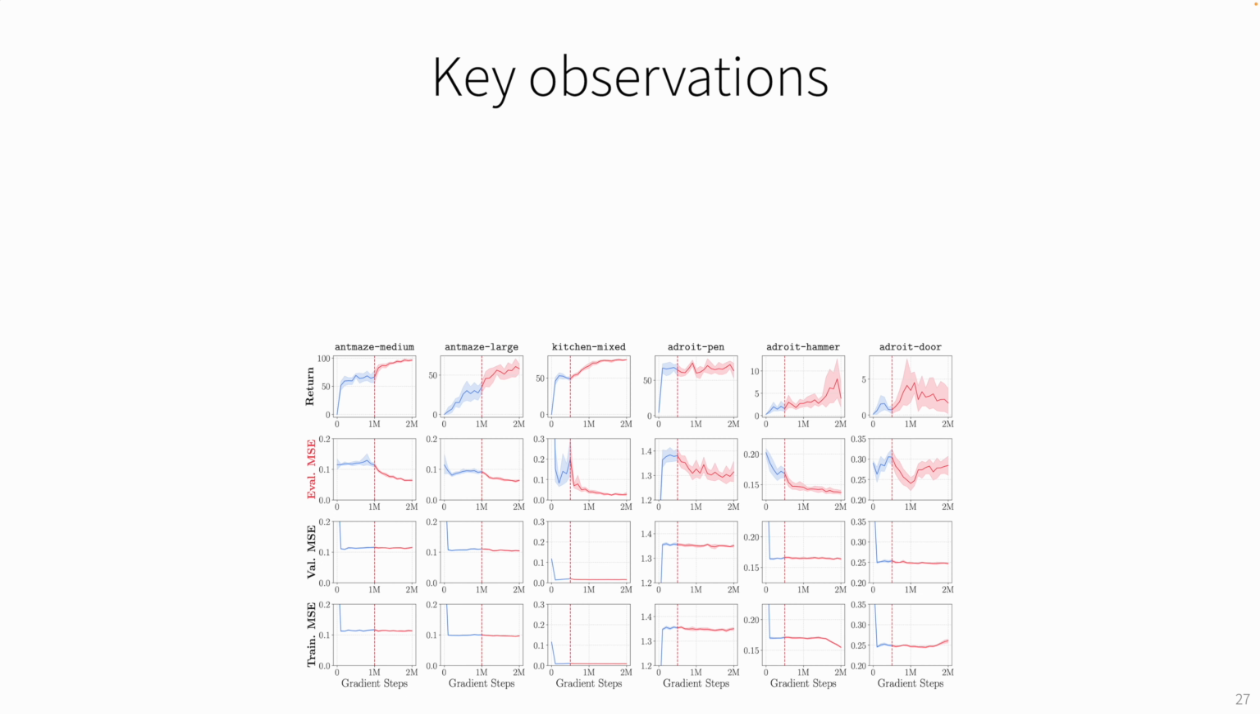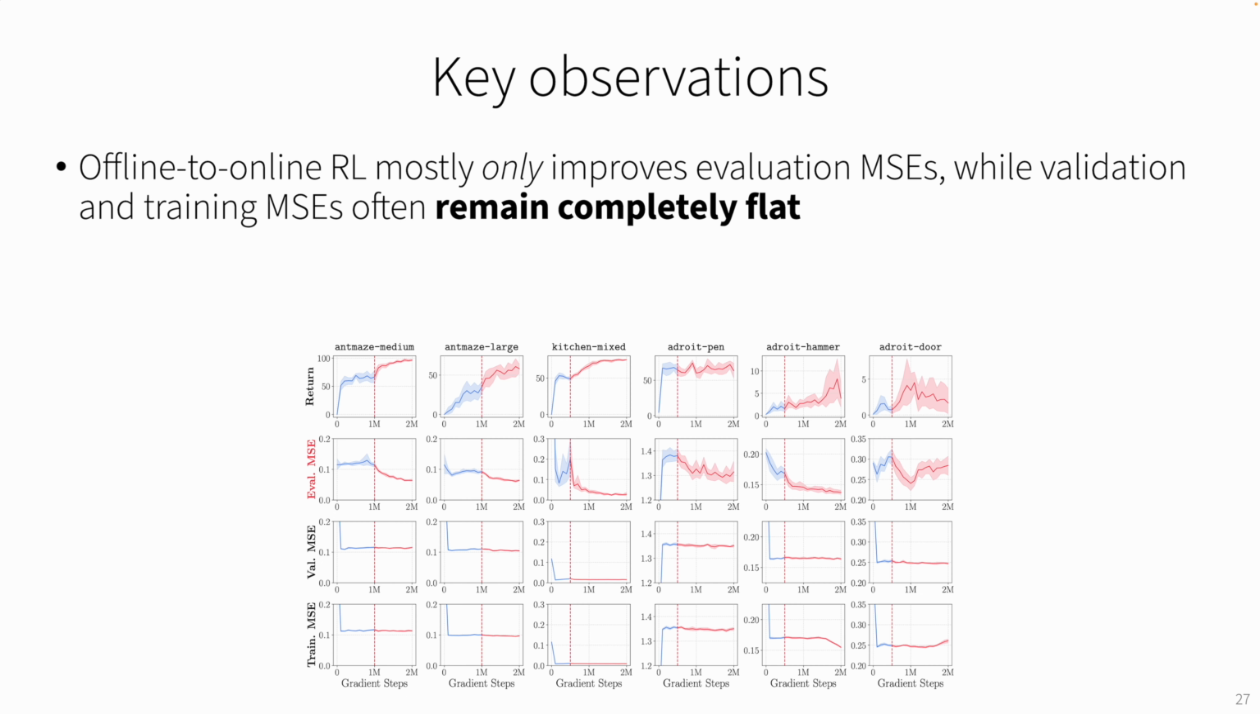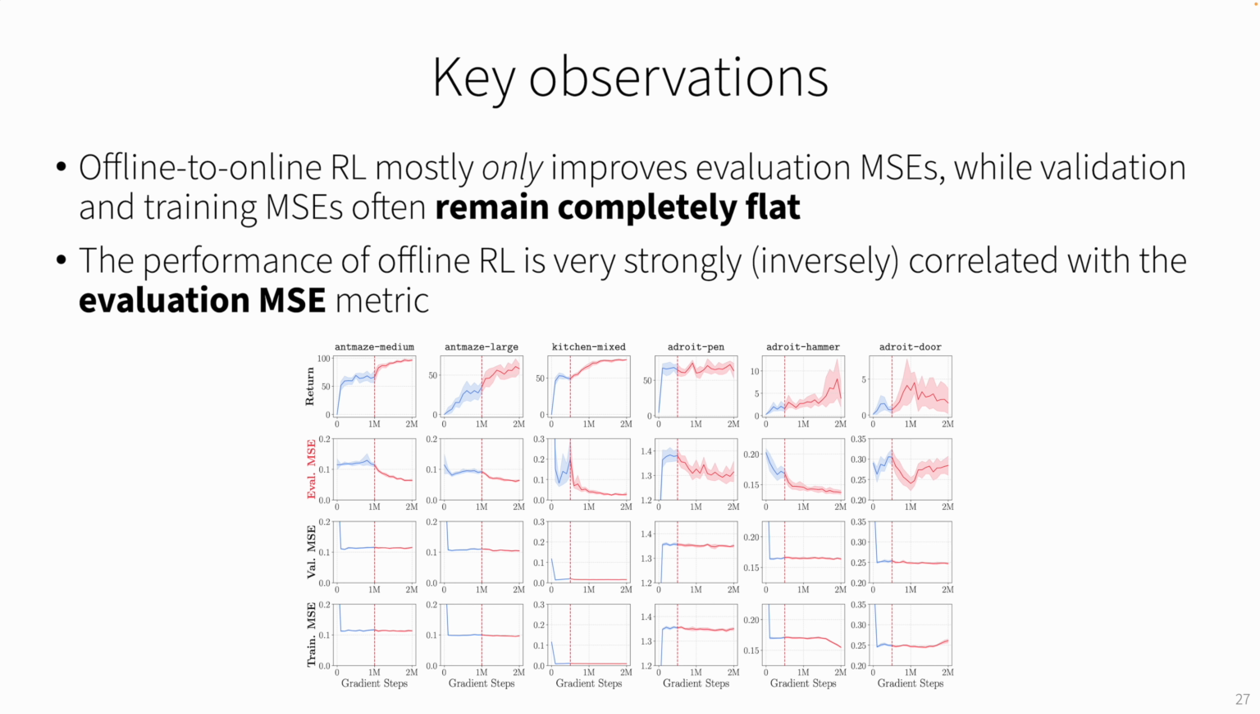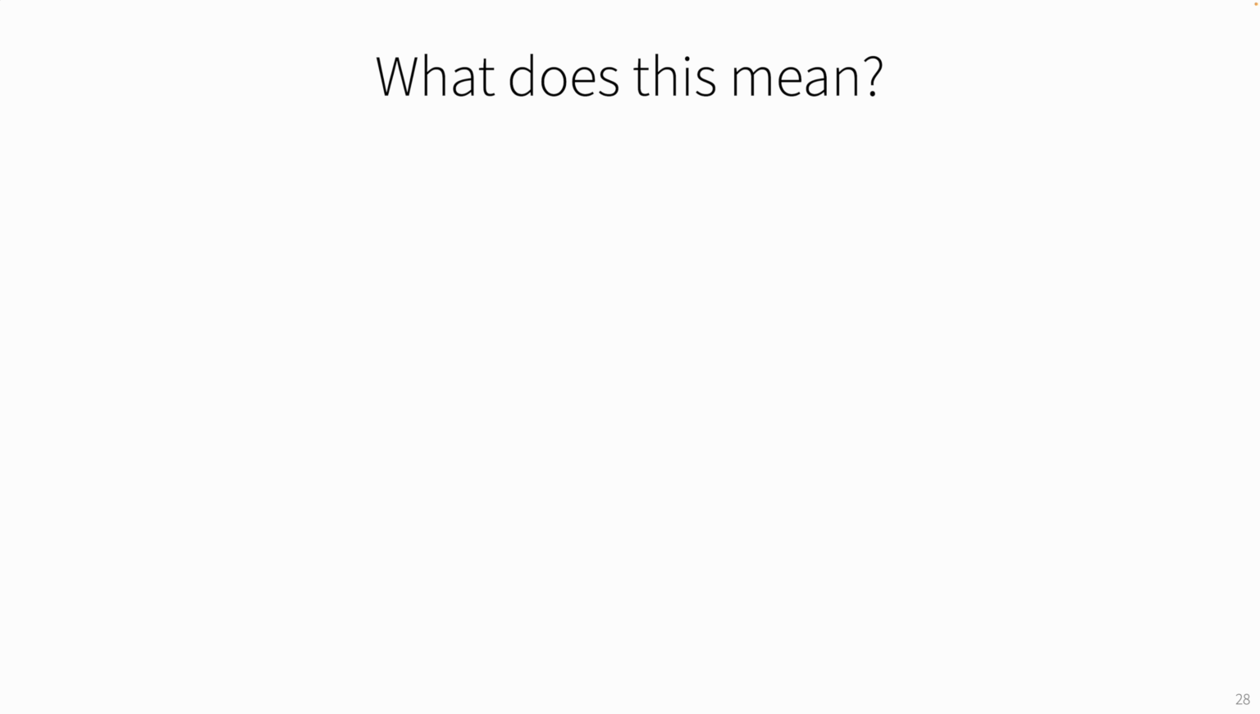So in other words, our observation is that offline to online RL mostly only improves evaluation MSEs, while evaluation and training MSEs just remain completely flat. And also, the performance is very strongly correlated with the evaluation MSE metric, not the other two. So what does this mean? Actually, this tells us a very interesting conclusion.